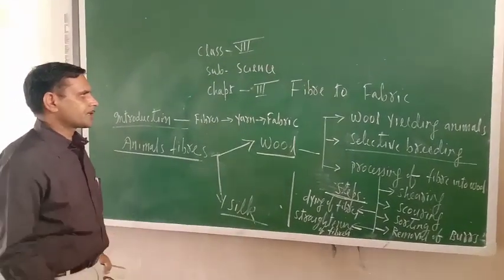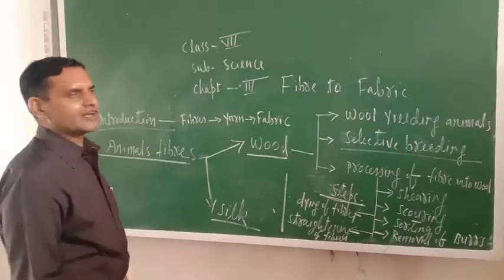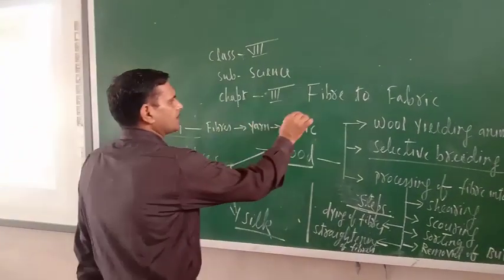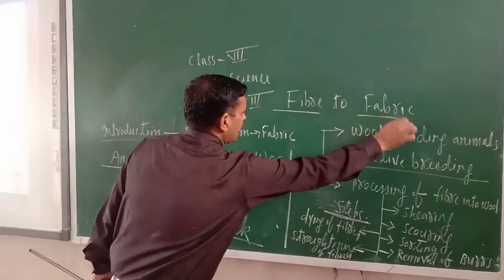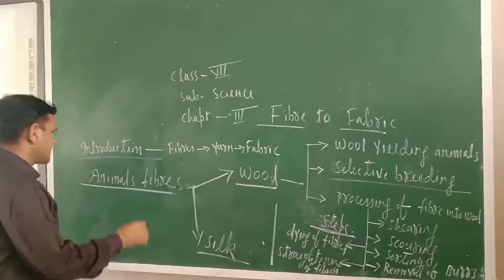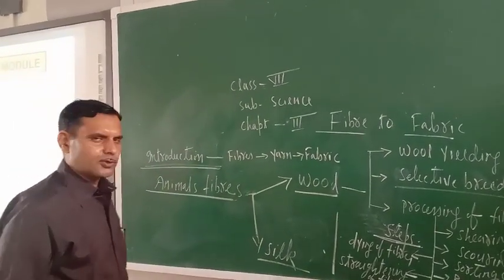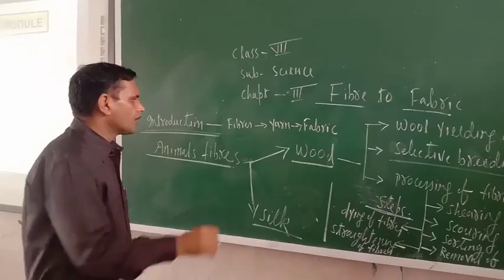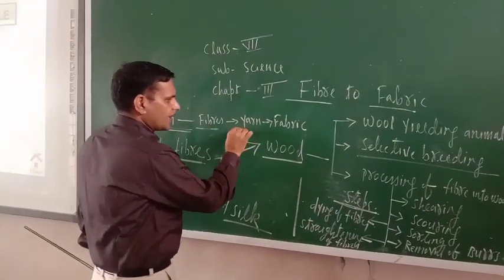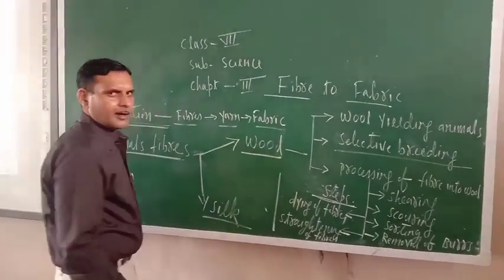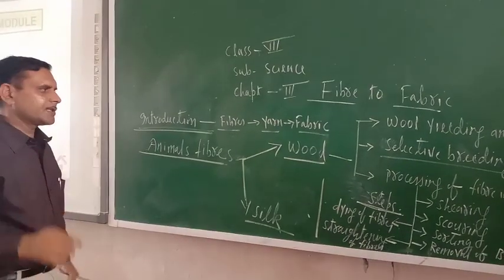Now I am going to start with chapter number 3 of 7th class science. The name of the chapter is Fiber to Fabric. So I will start with the introduction. Now in 6th class, as you know, I have taught you fibers, yarn and fabric. Once again I am revising this one.